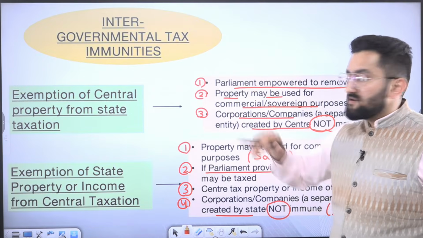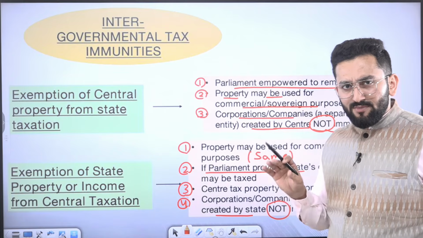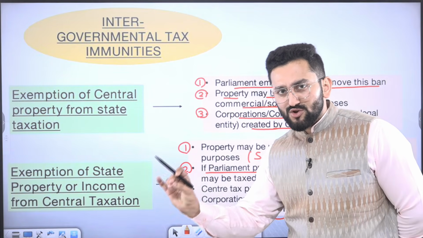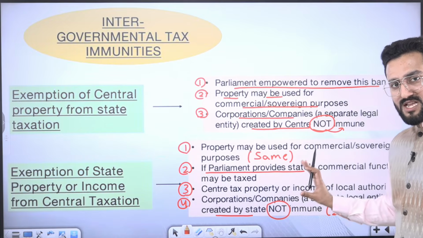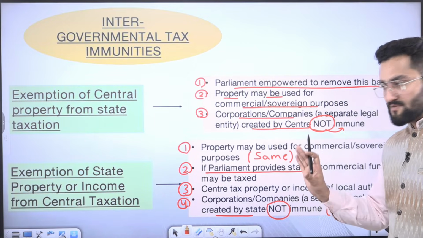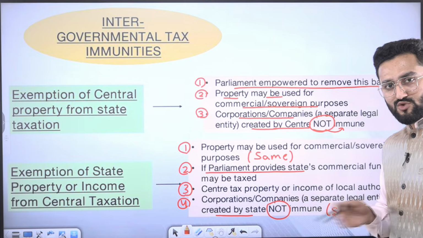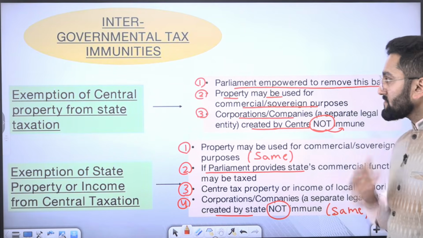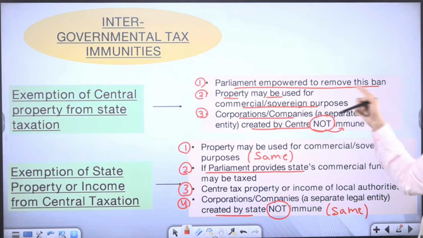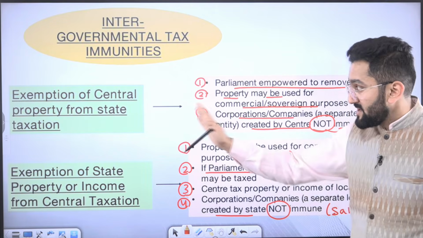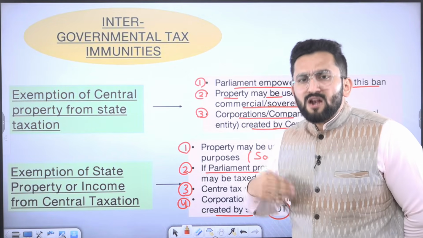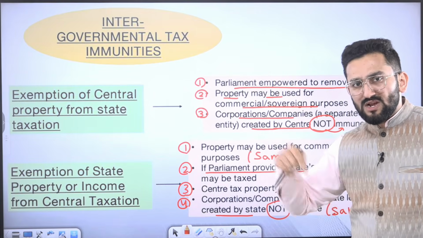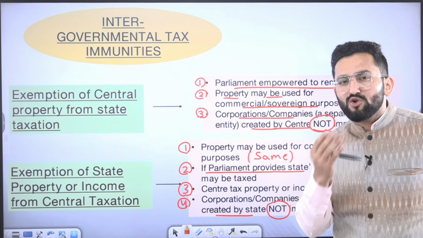Now, intergovernmental tax immunities. It means immunities where the center should not impose tax on the state and the state should not impose tax on the center. Just give this attention here, because this area is also one where students just turn the pages, but I feel that there can be a question. First, Parliament is empowered to remove this ban. It means there is immunity, but Parliament can make a law and say, I don't want this immunity in this area. State, you can impose tax, but you know that this is not going to happen.